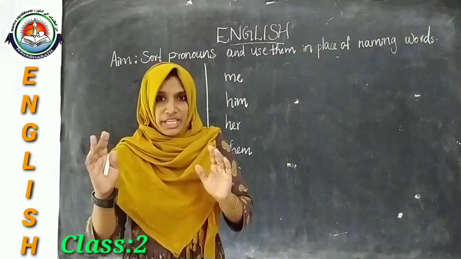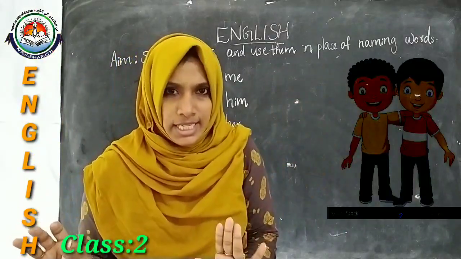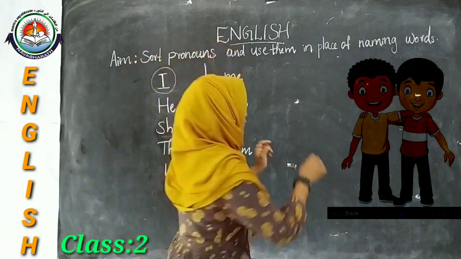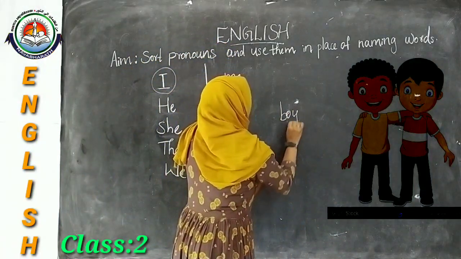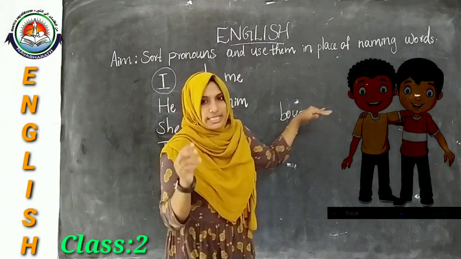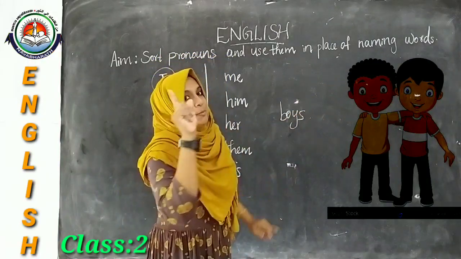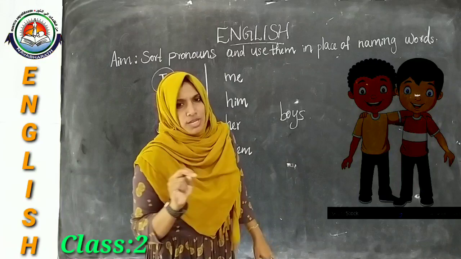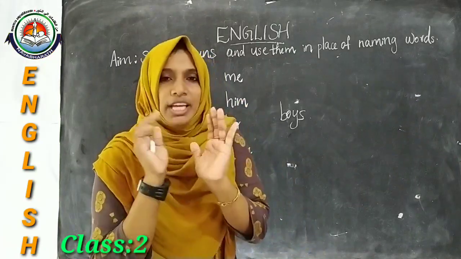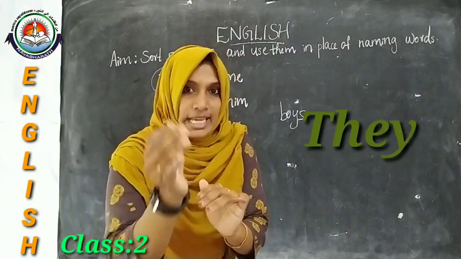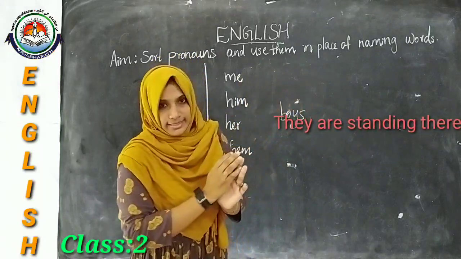For example, if two boys are standing there, instead of the word boys, which is a plural noun, not only one boy, more than one boy, two boys, we can say they are standing there.